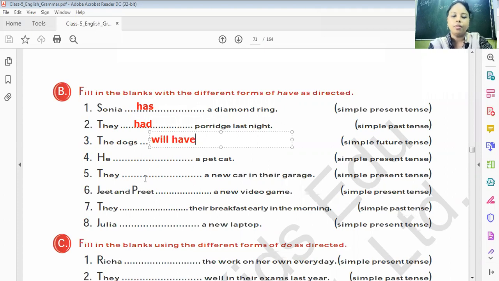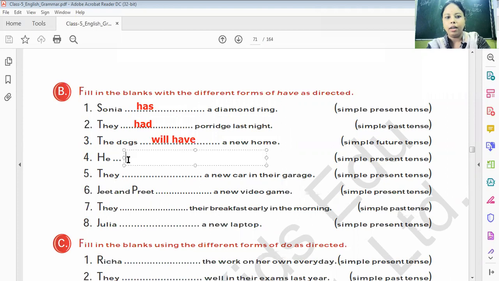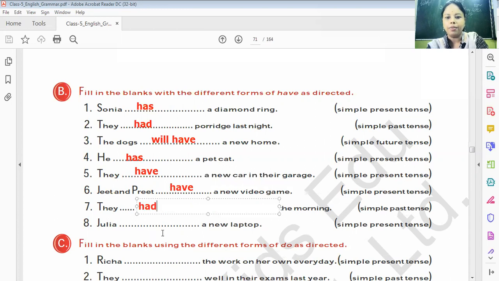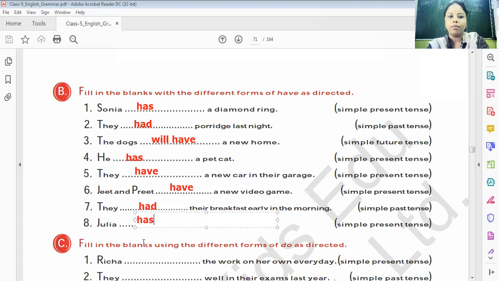He, simple present tense: he has. They, simple present tense: they have a new car in their garage. Jeet and Preet, simple present tense: have, because it's plural. They, simple past: they had their breakfast early in the morning. Julia dash new laptop. Julia has, because we have to write in simple present tense. I hope that you all have done.